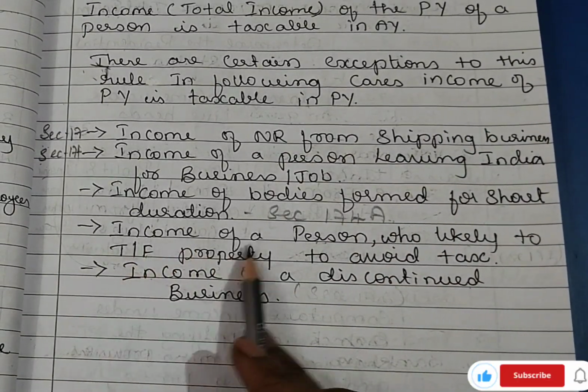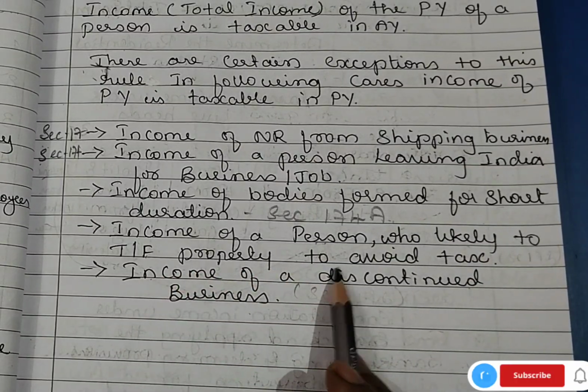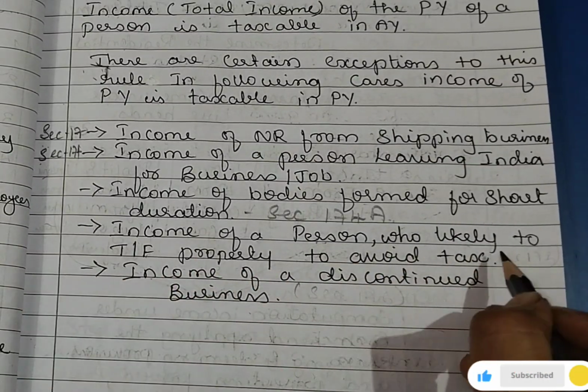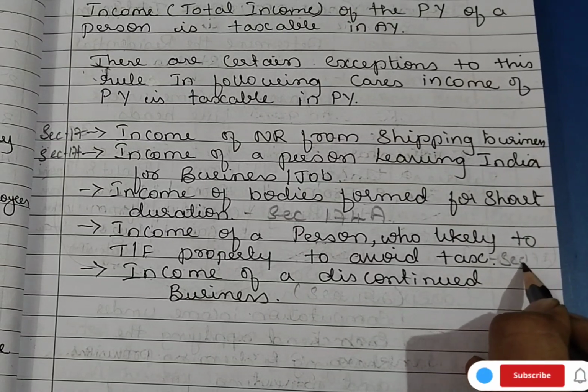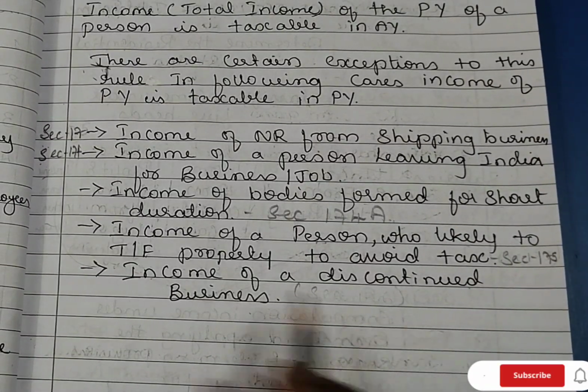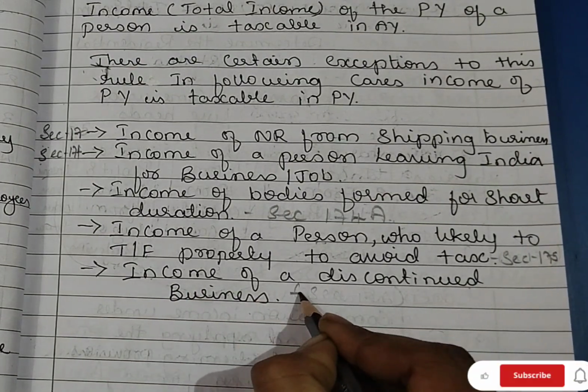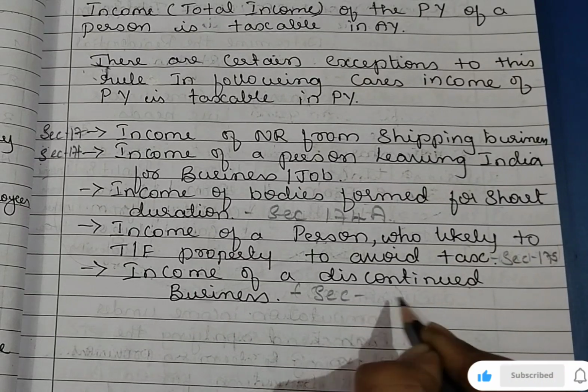An income of a person who is likely to transfer the property to avoid taxes, section 175. And the last one is income of a discontinued business, section 176.